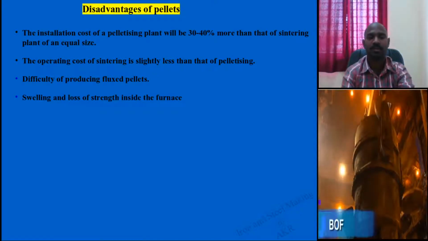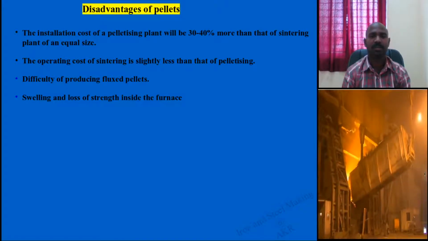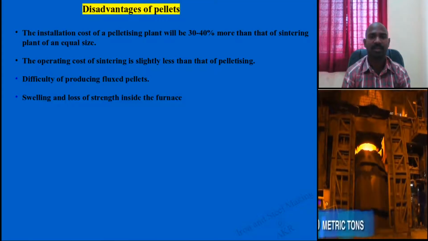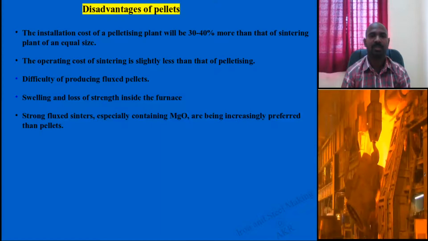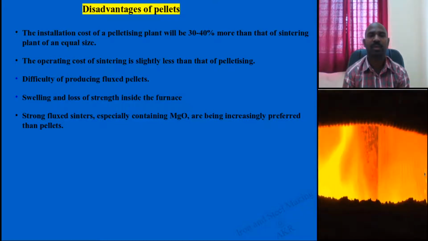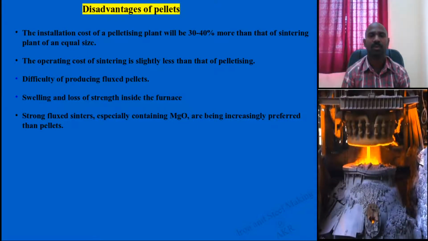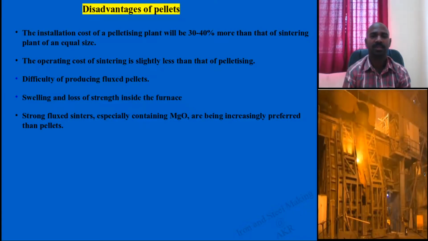Swelling and loss of strength sometimes occur for the pellets within the blast furnace. Strong flux sinters mainly contain MgO, and they are more preferred than the pellets. That is why for iron production in the blast furnace, you use 40% sinter, not pellets.